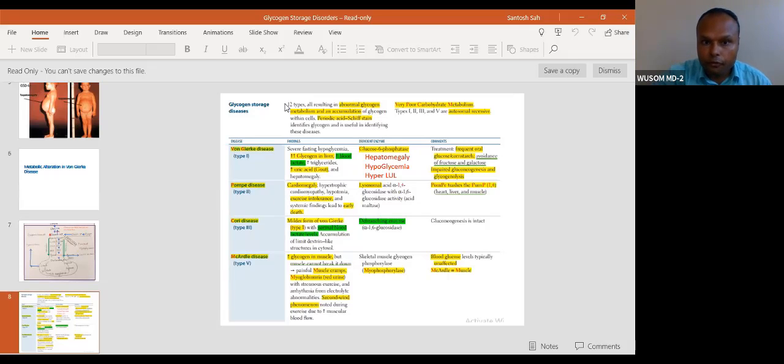Okay, there are 12 different types of disorder. You can see this. So 4 disorders, if you can remember, these are high yield disorders. And you know, you can find out carbohydrate storage disorder by a stain called periodic acid Schiff, PAS stain. You will study this in pathology also. Just remember, PAS is very specific to carbohydrate. Okay. And all the disorders here, you see, are autosomal recessive disorders.